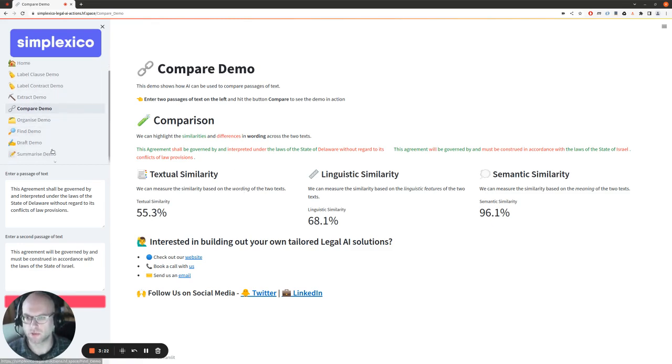So we've got some more of these demos coming. And I hope this just gives you a bit of a flavour of what we can use AI to achieve for common problems in legal.